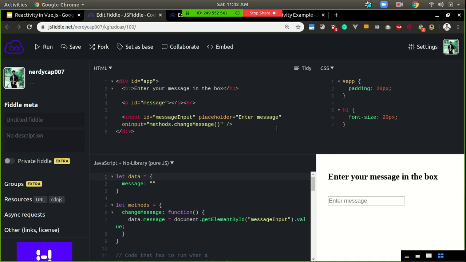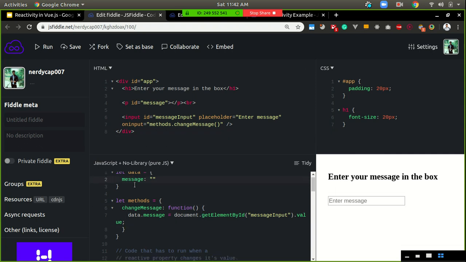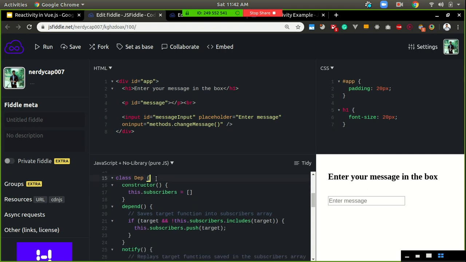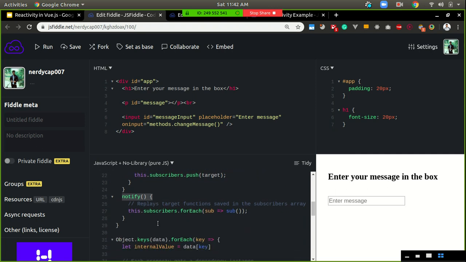Again, I have the whole HTML template as I had before. I have the application state, and the method for changing this message property. Now we have our global target variable. We have a dependency class with the subscribers array, the depend function and the notify function, as we saw.